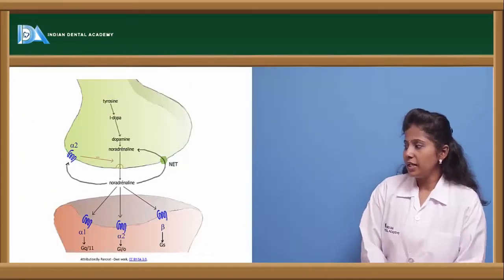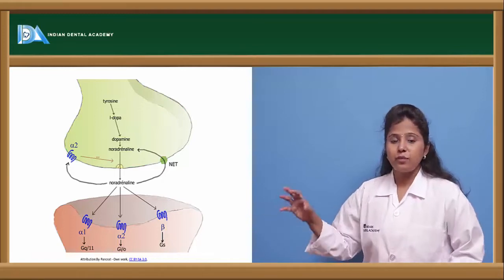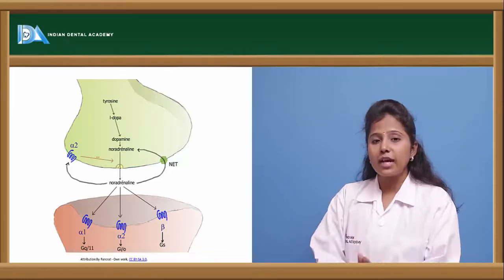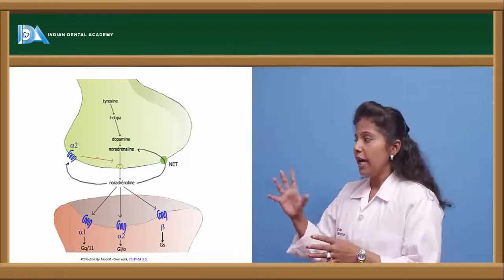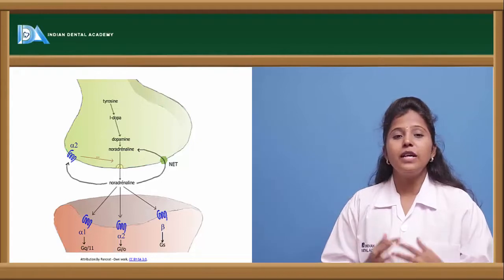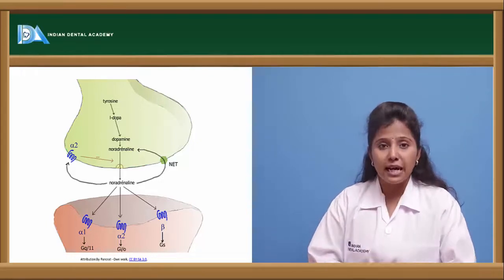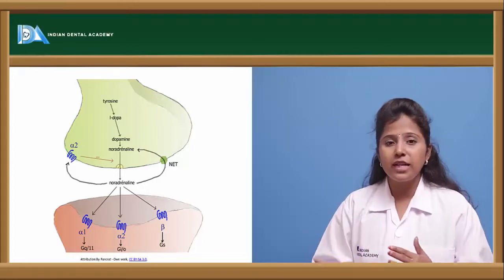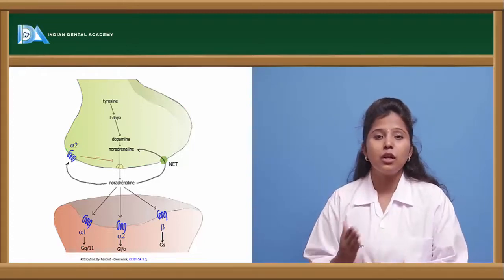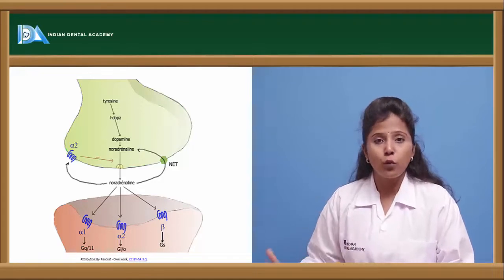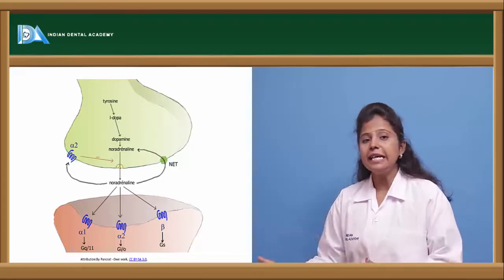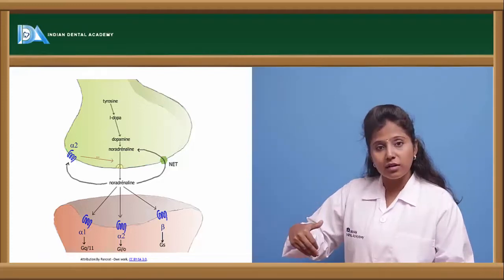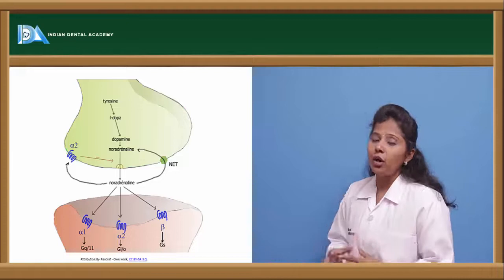Here again we can see the pictorial representation. Here tyrosine, because of the action of an enzyme called tyrosine hydroxylase, forms L-dopa, and because of the action of the enzyme called dopa decarboxylase, the L-dopa is converted to dopamine. Decarboxylase is nothing but removal of the carboxyl group, that is the COOH group, from L-dopa. It leads to a compound called dopamine, and dopamine further synthesizes noradrenaline.